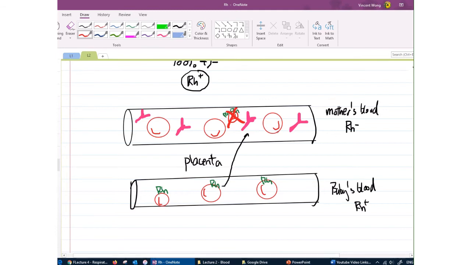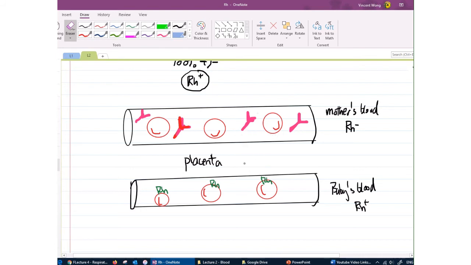system. So a question you might have is, how come the antibodies, the RhoGAM, does not cross the placenta and attack the baby's RBC? Remember, these RhoGAMs are artificial. They are created in a lab. So the people who create these antibodies make them super big. Okay, so they are extra large, much larger than your regular antibodies, and so the size of these antibodies prevents them from crossing the placenta.